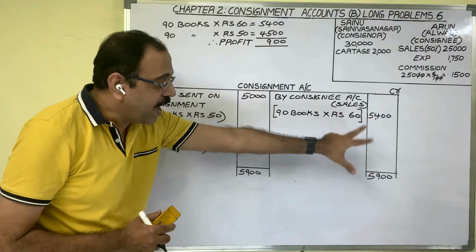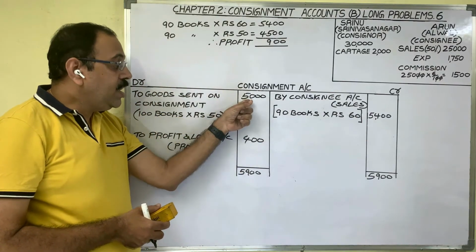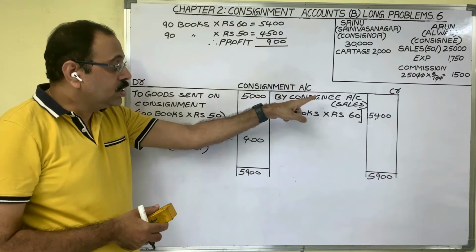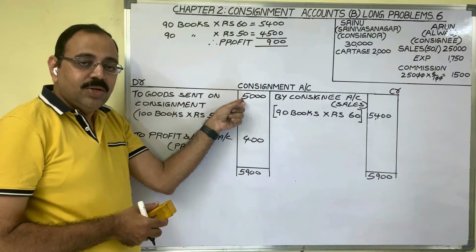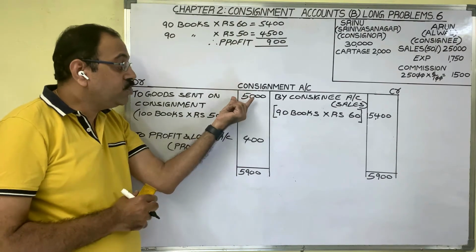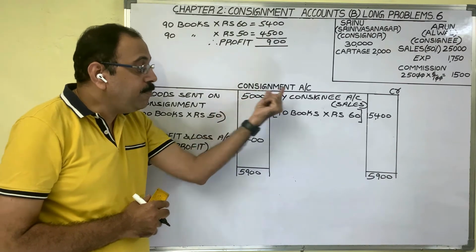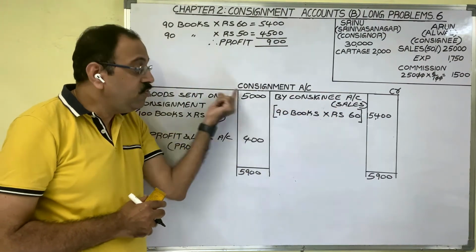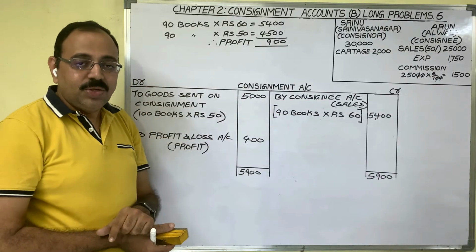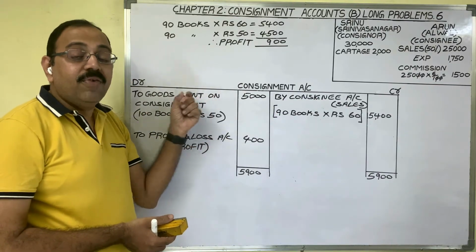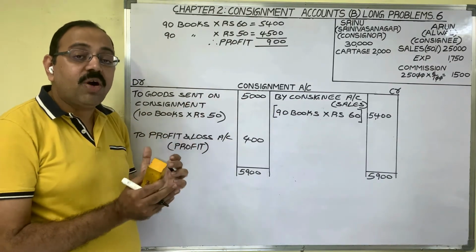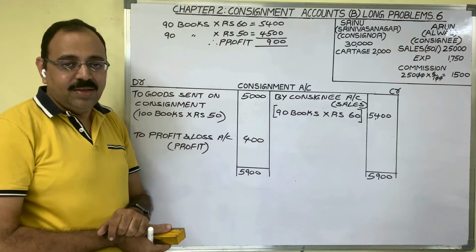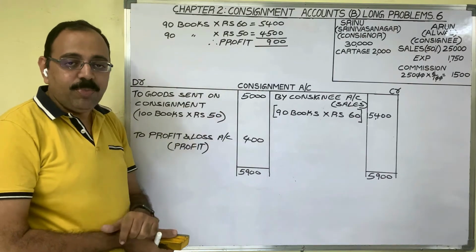Then both will get cancelled, and finally here the sold goods cost price will be there. So the cost price of sold goods will be compared with the sale price of sold goods. Then you will get the correct profit or loss. To explain this point, I have not taken any expenses of consignor and consignee. Then only you will understand the point properly.